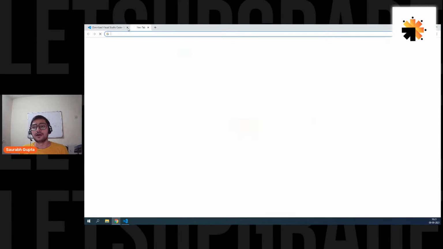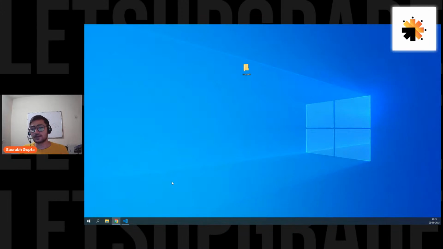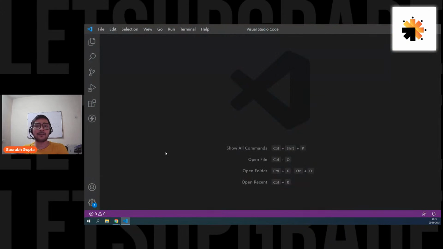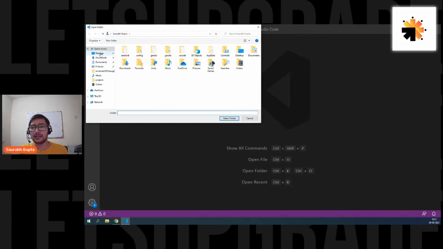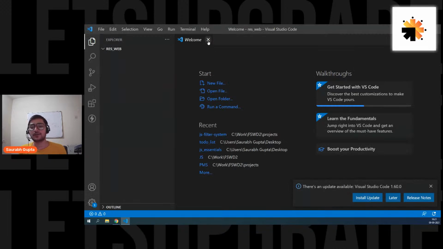So now that we know the editor that we are using, for this particular session I'm going to use VS Code. So let's go ahead and take that folder into VS Code. File, open folder. It's on desktop. Here we go, RES web, select, and now it's opened.